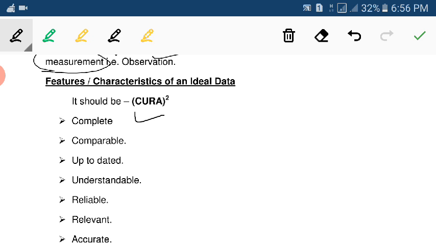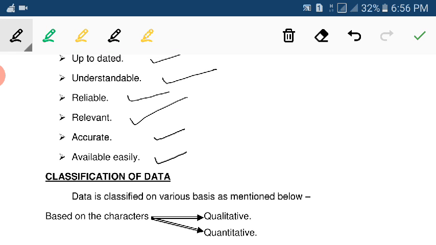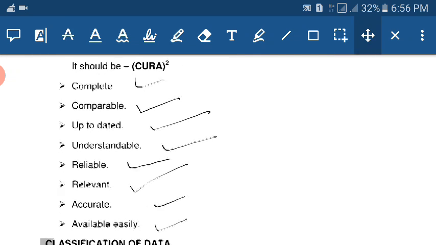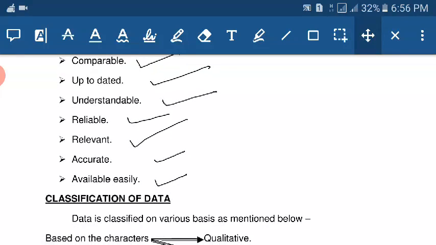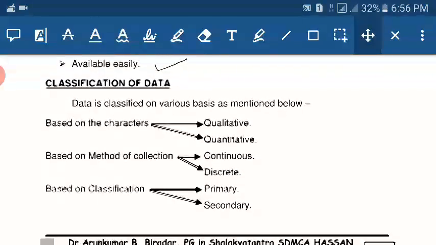It should be complete, comparable, up to date, understandable, reliable, relevant, accurate, and easily available. These are the features and the characteristics of an ideal data.